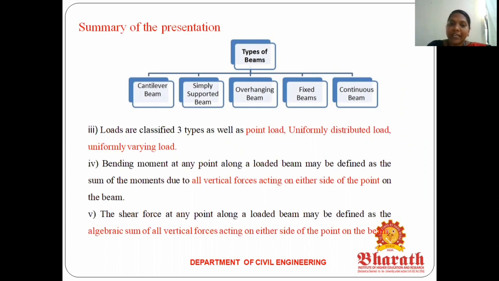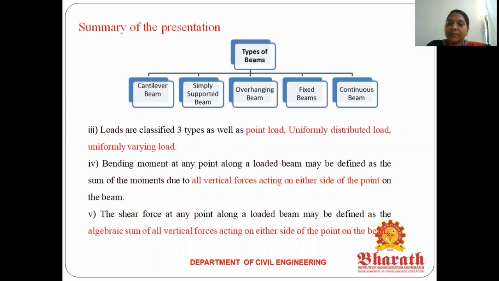Okay, so what is a cantilever beam? A cantilever beam is one where one end is fixed and the other end is free. The second one is a simply supported beam. In a simply supported beam, both ends have supports. One end is a hinged support, the other end is a roller support. That is called a simply supported beam. The third one is an overhanging beam. If the beam extends beyond the support, that is called an overhanging beam.